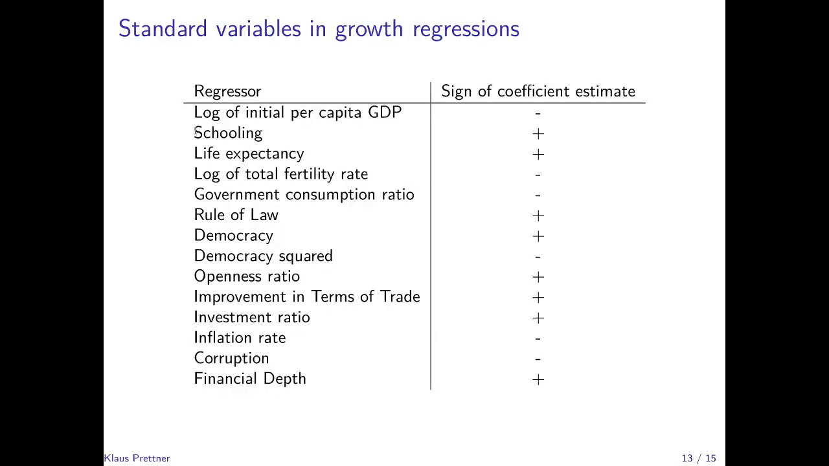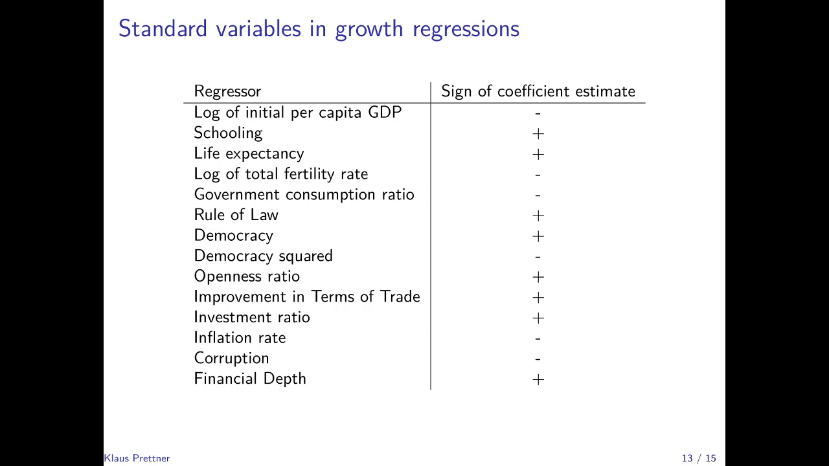Which variables are typically included in these convergence regressions? Well, I've already said the most important one, of course, and the one that we are interested in, is the log of initial per capita GDP. Its coefficient sign tends to be negative and significantly so, and the size of the coefficient tends to be around 0.02, which would mean a convergence rate of 2%. Then, average years of schooling and life expectancy are often included in these regressions, which tend to be positively correlated with growth. The log of the fertility rate tends to be negatively associated with growth.